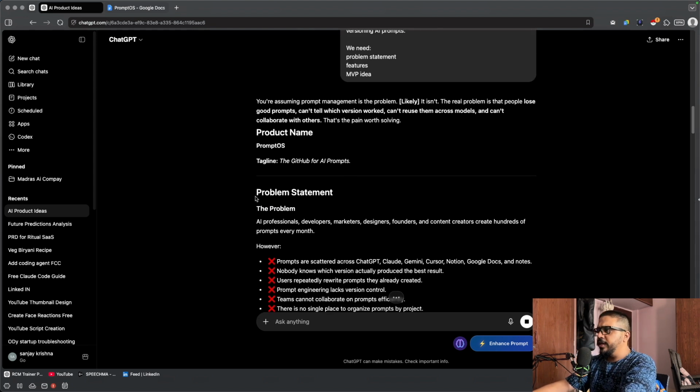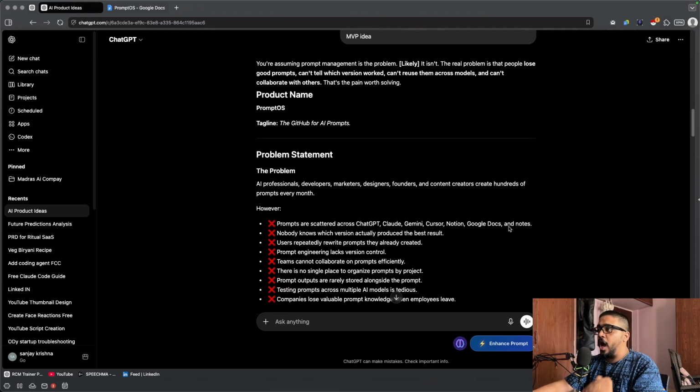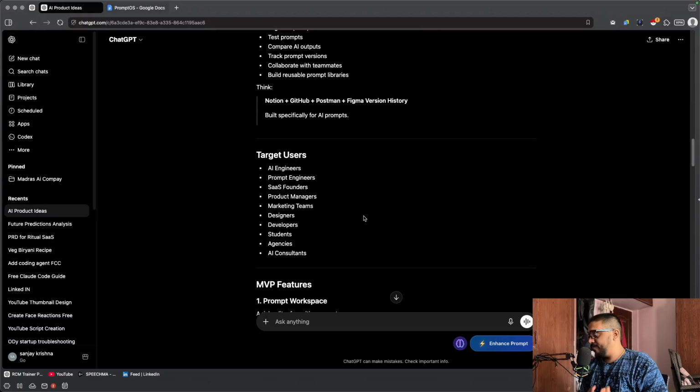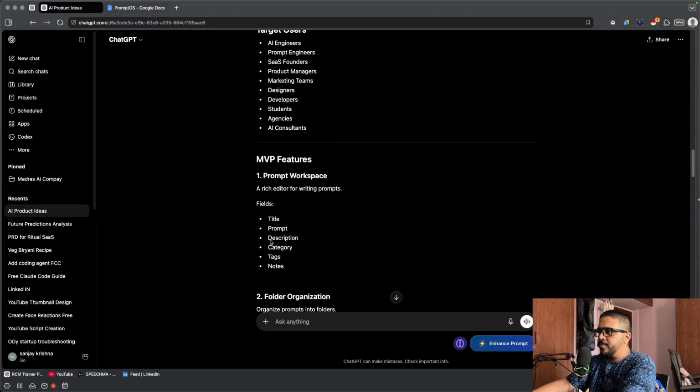Here we have the problem statement. AI professionals, developers, marketers, designers, founders and content creators create hundreds of prompts every month. However, prompts are scattered across GPT, Claude, Gemini, Notion, everything. So we're going to build a single place to save prompts, a website to put all the prompts in one place: title, prompt, product description, category, tag, notes.